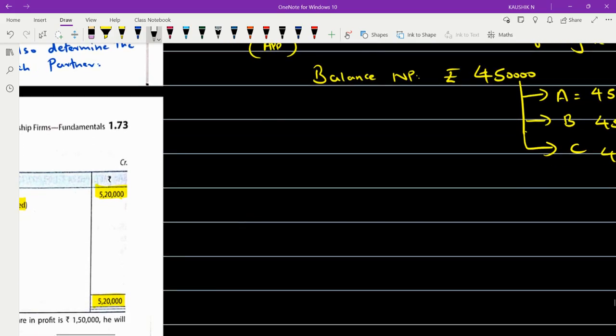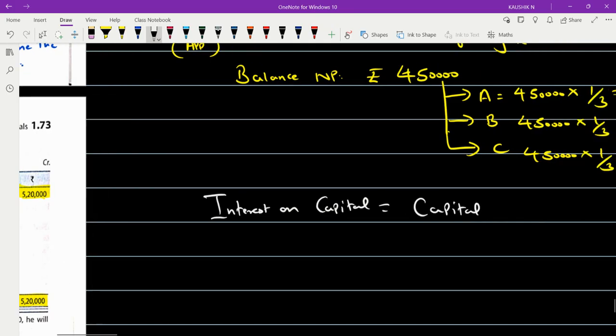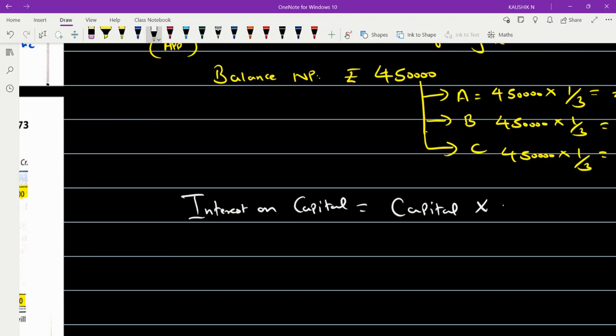So, let us see how to calculate interest on capital. Interest on capital is equal to the capital amount into rate by 100. This is the formula.